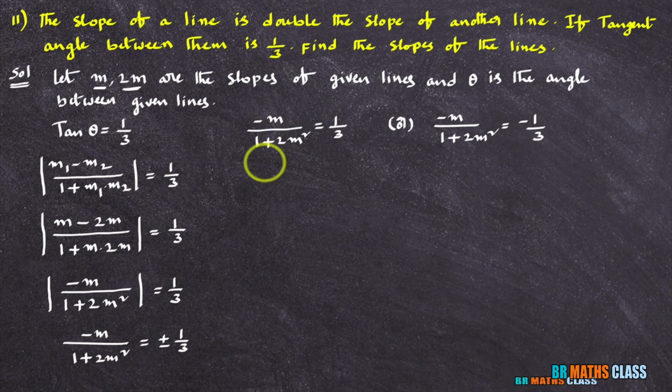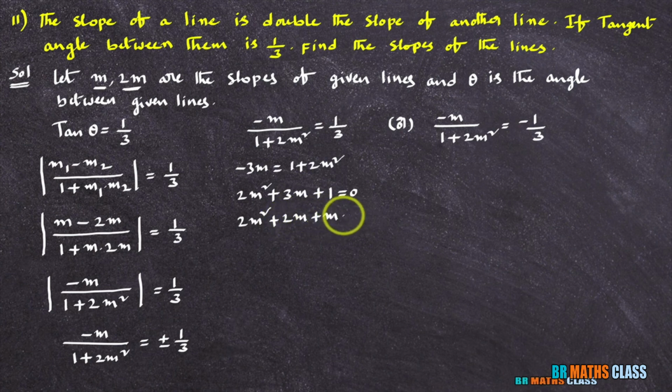Okay, now you simplify this and find the value of m. Cross multiply, what you will get? Minus 3m equal to 1 plus 2m square. You take minus 3m to the other side, then you will get 2m square plus 3m plus 1 equal to 0. Split the middle term. This 3m can be written as 2m plus m, plus 1 equal to 0.